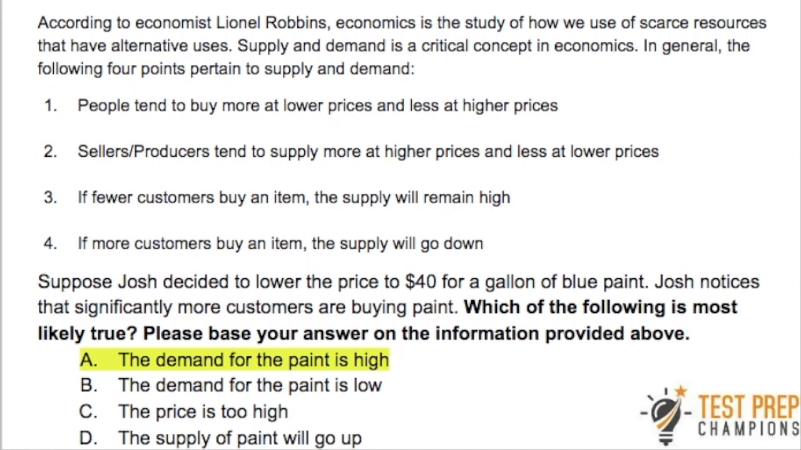Now what about D? Well, look at rule number 2. It tells us that sellers tend to supply more at higher prices. So what did Josh do with the price? Well, he took it from 50 down to 40. So since he lowered the price from the last question, he should have a lower supply, and we're left with A. So note that if more people are buying, it means the demand is high, which is exactly what we'd expect based off of these 4 rules if he lowers the price.